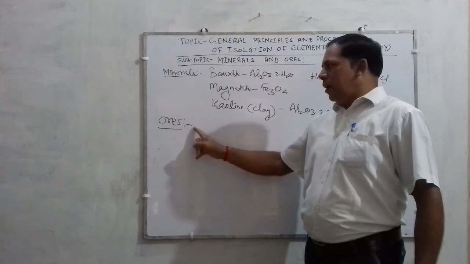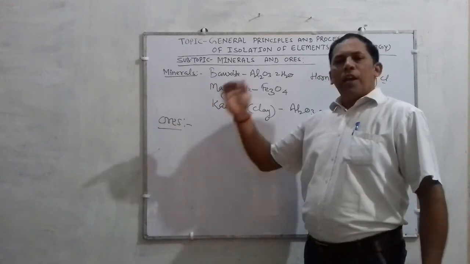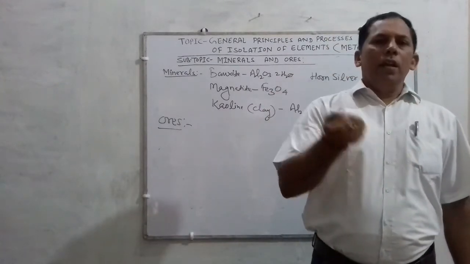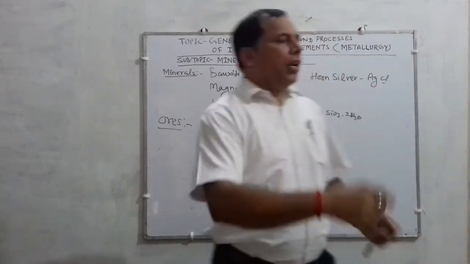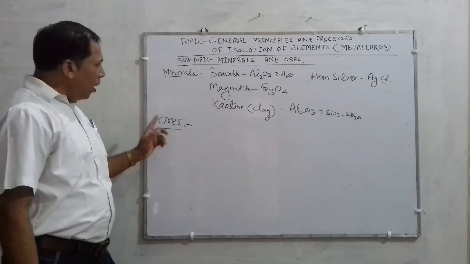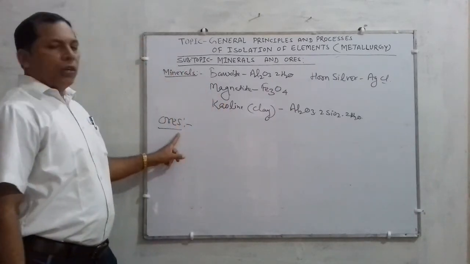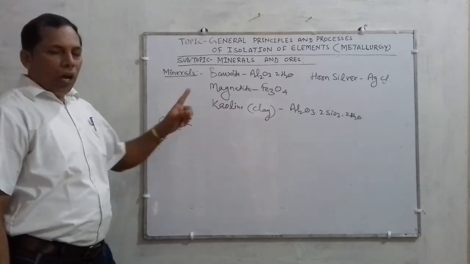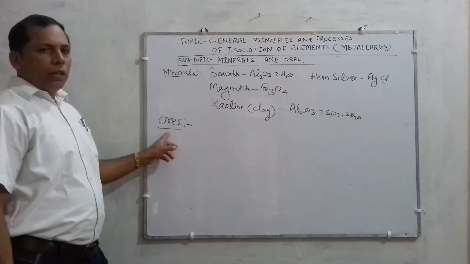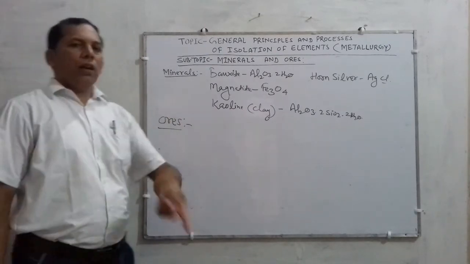Ores can be defined as those minerals from which a metal can be economically, conveniently and easily extracted. And one thing you should keep in mind: all the ores are minerals, but all the minerals are not ores. Must remember, all the ores are minerals, but all the minerals are not ores.